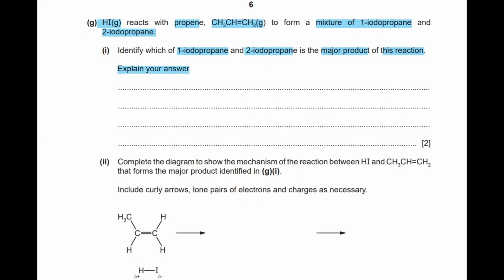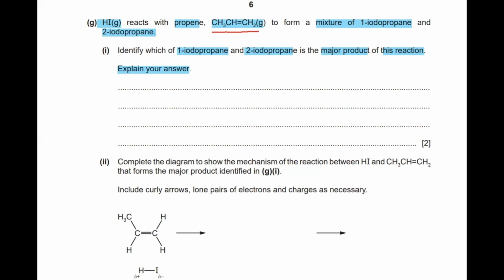Now, as far as we know, the Markovnikov rule says that whenever we have an unsymmetrical alkene and we have to add water or hydrogen halide, the hydrogen will always be attached to the carbon which already has more hydrogens attached to it.